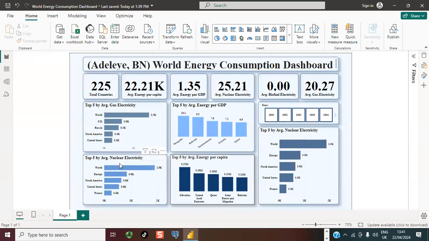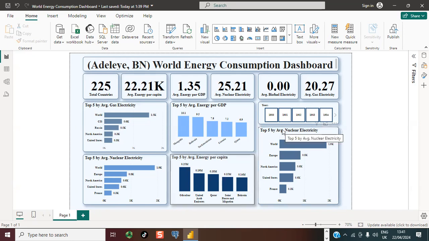Also looking at the top 5 by average nuclear electricity, we have the world at 1.9 K, and the lowest of the top 5 is France at 0.3 K. Also looking at the top 5 by average energy per capita, we have Gibraltar at 0.25 million, while the least is Bahrain at 0.14 million. That's looking at the top 5 average energy per capita.